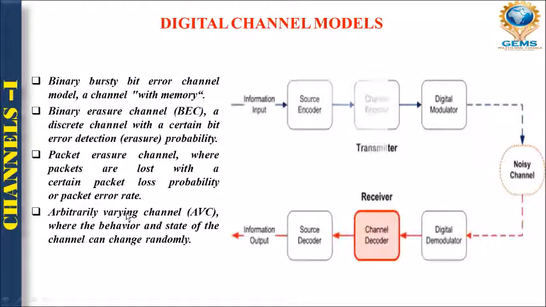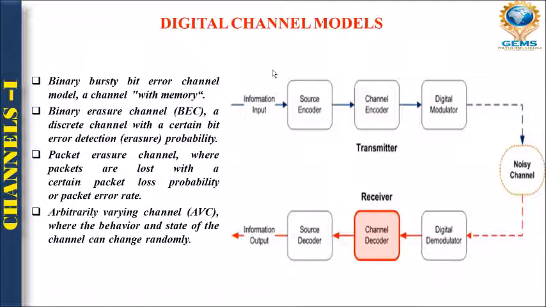So here is a good example of a channel, how the transmission is going to take place, right? So this is the noisy channel here. This is the transmitter end where the input is, the source, the sender, is giving its source in the form of a message, which is also known as your information input.